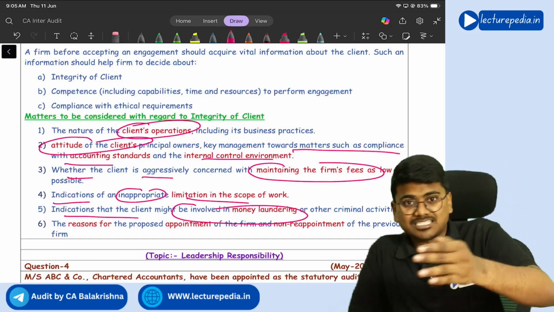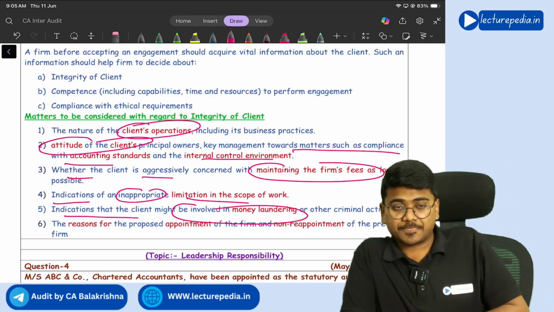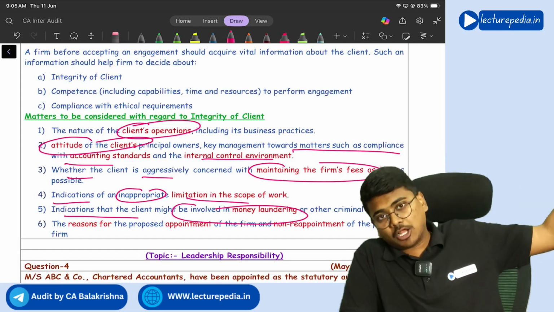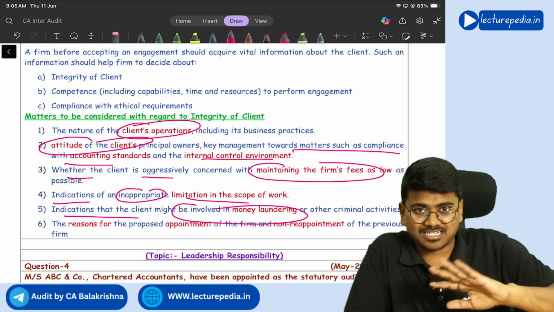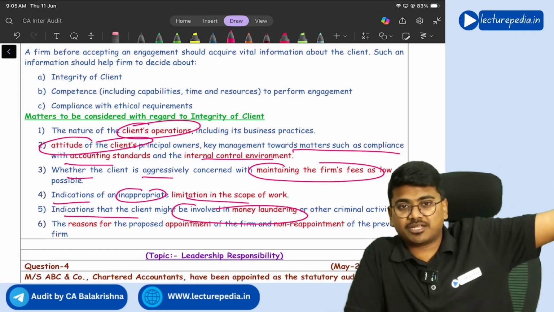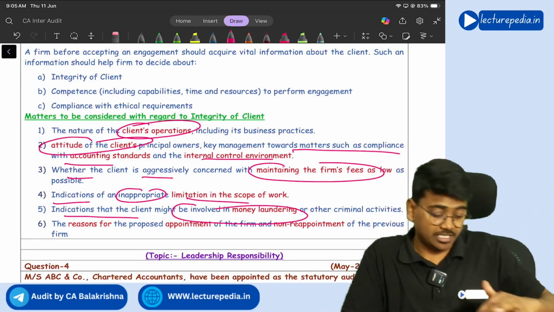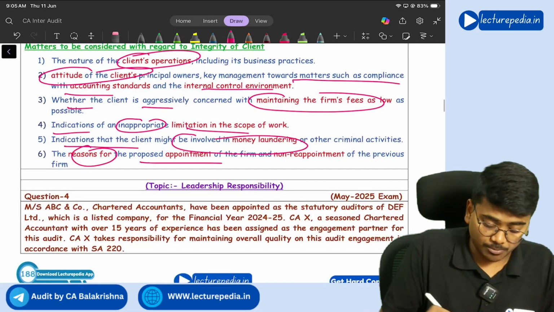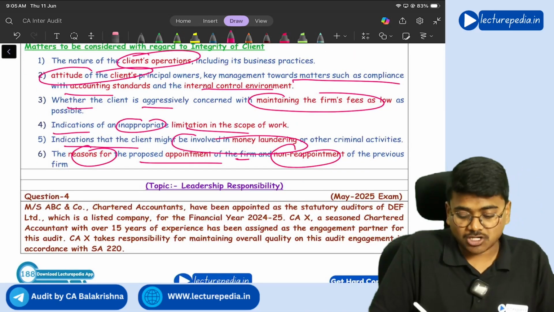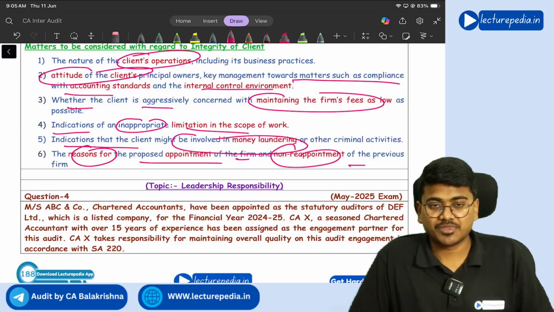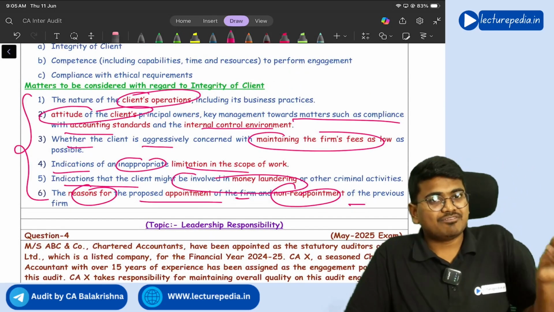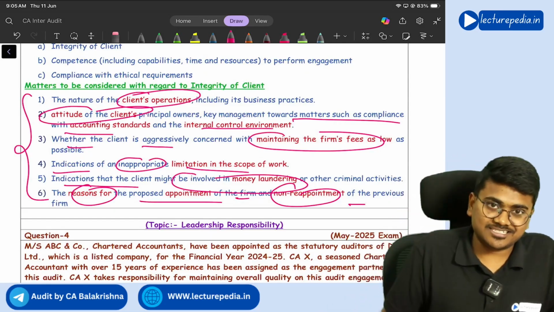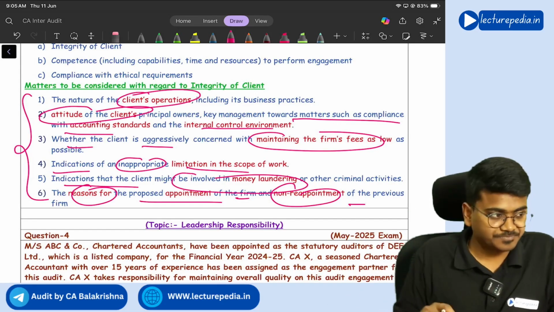And the client is appointing you in the current year, that means in the previous years some other auditors would have done the audit, right? Now, what is the reason why the client is removing those previous auditors and appointing you as the auditor? You should also ask the reasons for the proposed appointment of the firm and non-reappointment of the previous firm. So these are certain aspects that you will check in deciding whether the client is having utmost integrity or not.